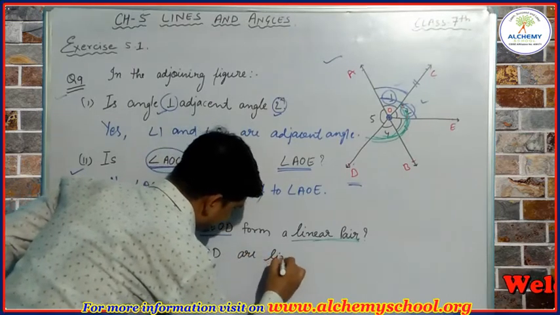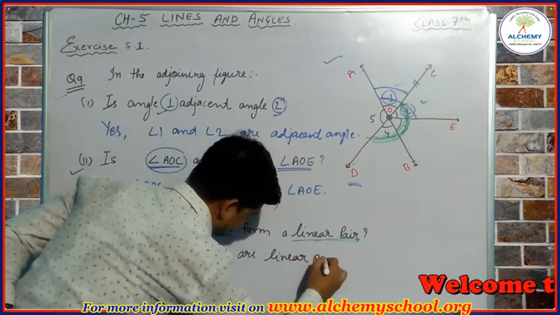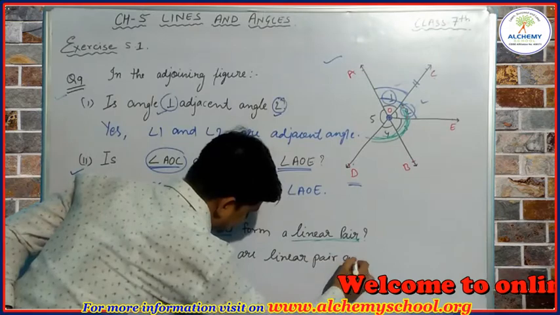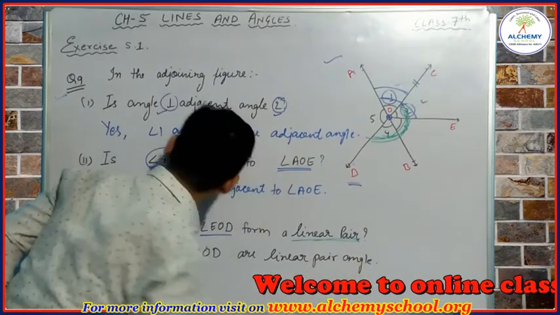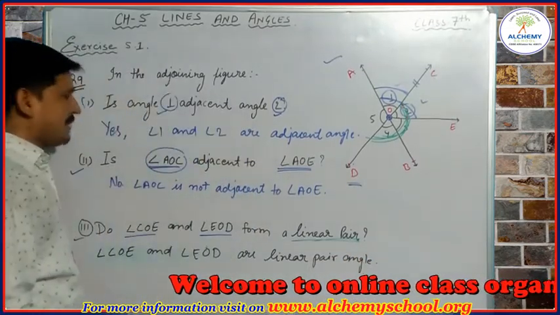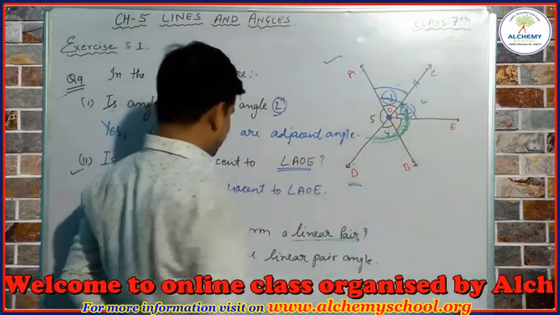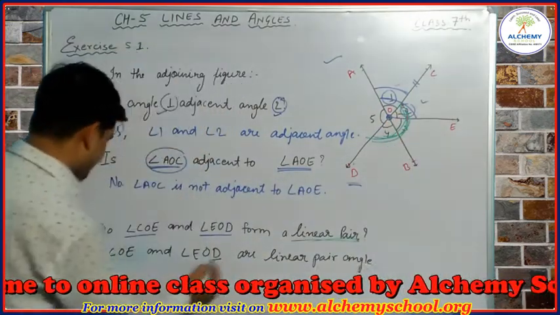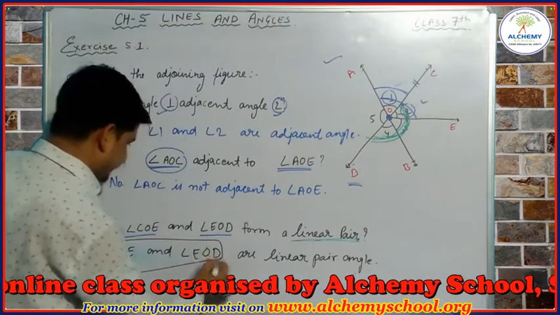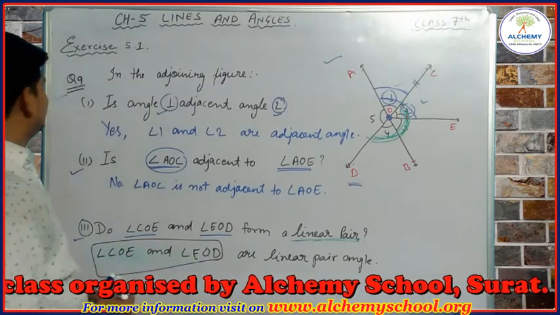are linear pair angles. Okay, to have a linear pair angle it is necessary to form a straight angle. Okay, so we can see these two angles are forming a straight angle, so they are linear pair angles. Okay, let's see the next question.